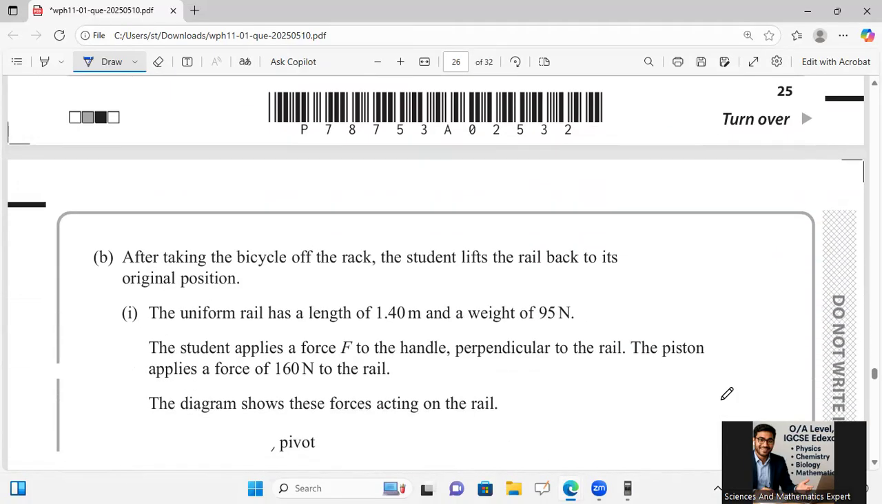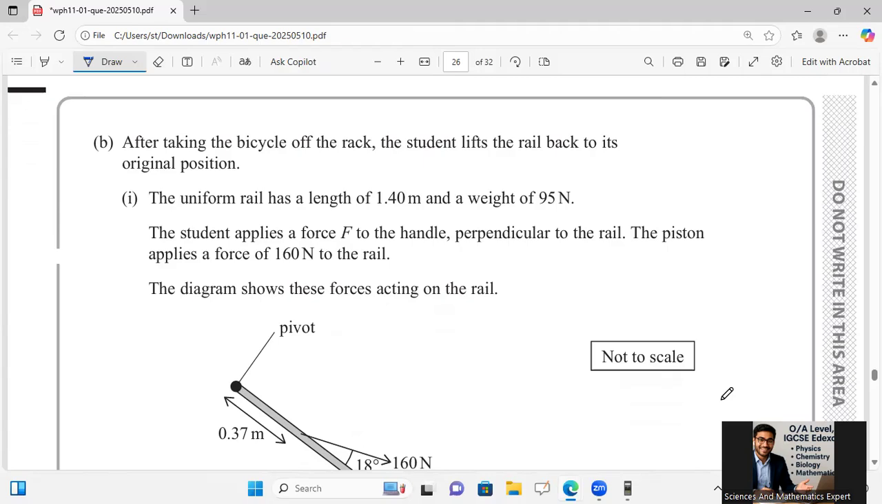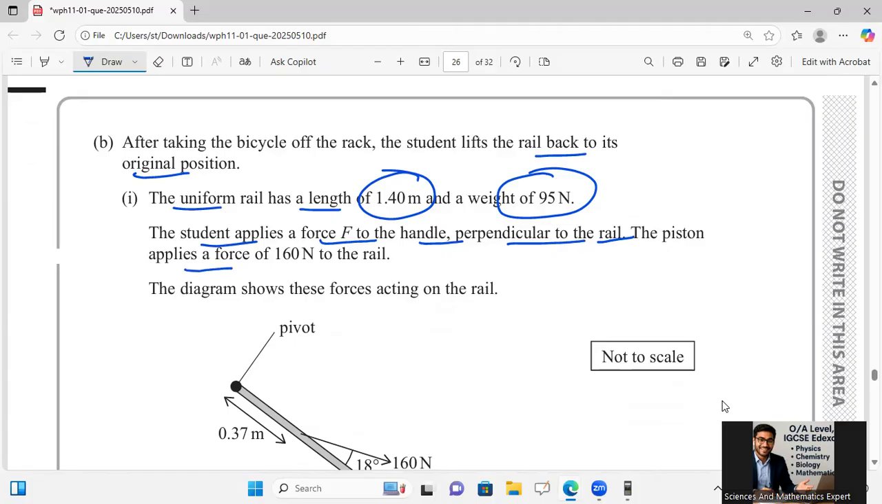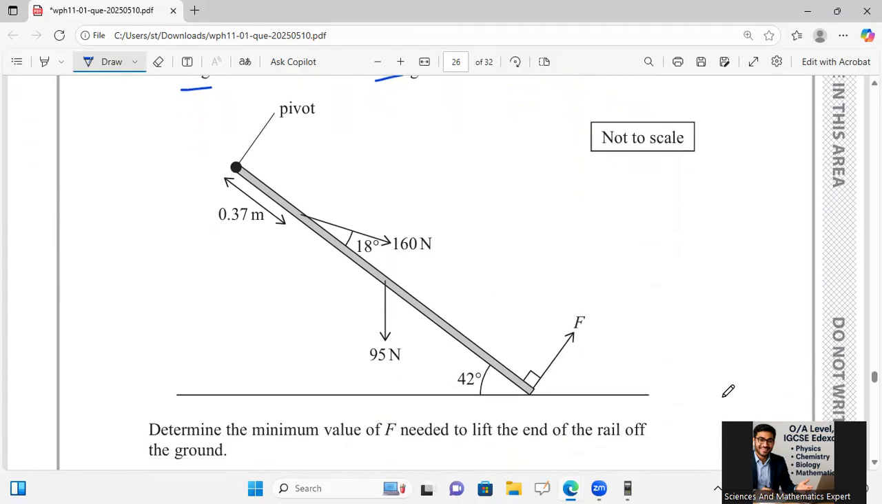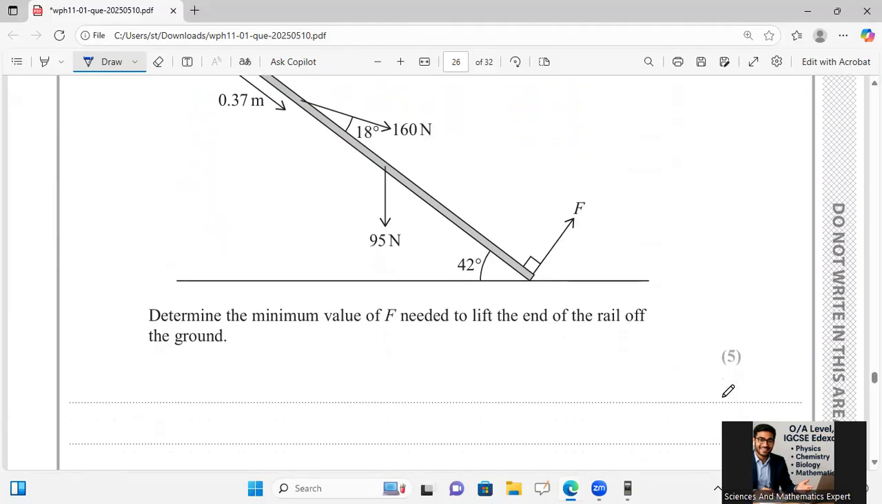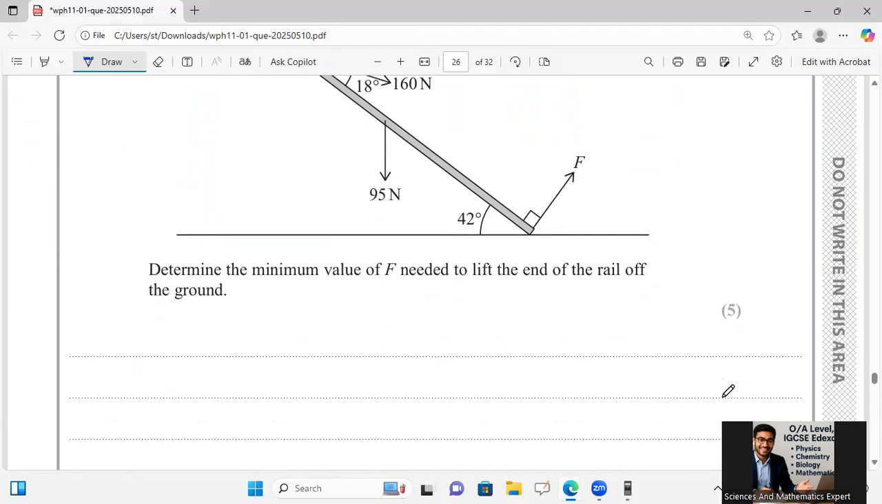Okay. And after taking the bicycle off the rack, the student lifts the rail back to its original position. The uniform rail has a length of 1.4 meter and a weight of 95 Newton. The student applies the force F on the handle perpendicular to the rail. The piston applies a force of 160 Newton to the rail. The diagram shows 0.37 and 18 degree and 160 Newton and 42 degree. Determine the minimum value of F needed.